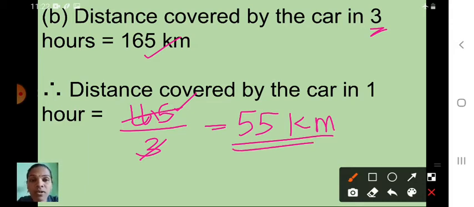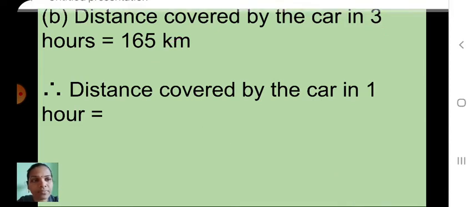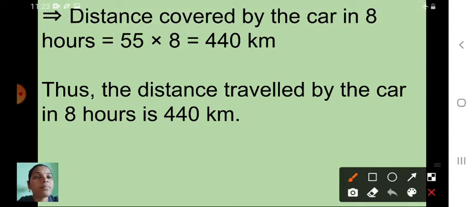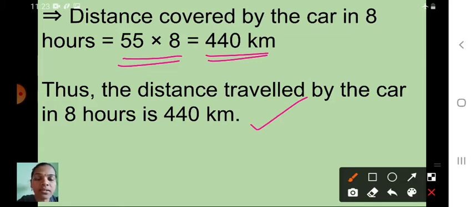So for 1 hour this car will travel 55 kilometer. So your question is what? For 8 hours how much distance will it cover? That car will cover, we have to find. So 55 into 8. Distance covered by the car in 8 hours is equal to what? 55 into 8, that is 440 kilometer. So thus the distance travelled by the car in 8 hours is what? 440 kilometer. Understood now children? So through this sum I hope you understood how we have to frame the statement. Okay, shall I go to next now children? Yes, next one is,